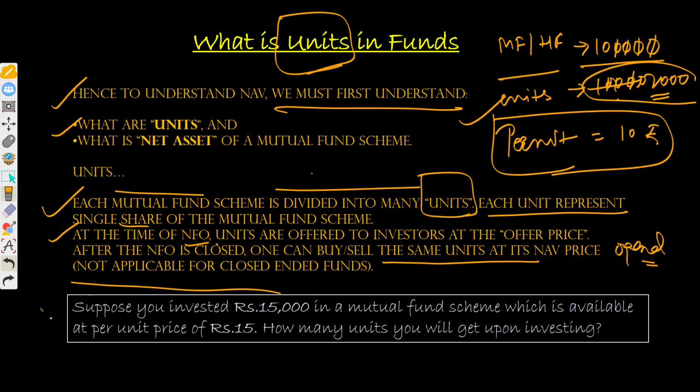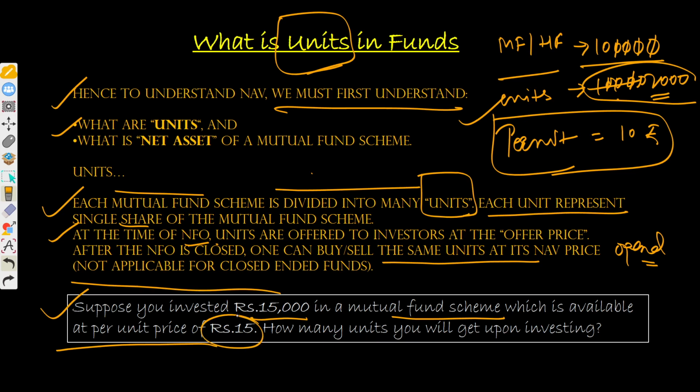All right, let's go ahead. Take this example: suppose you invest 15,000 in a mutual fund, which is available at a per unit price of 15. So how many units will you get upon investing?